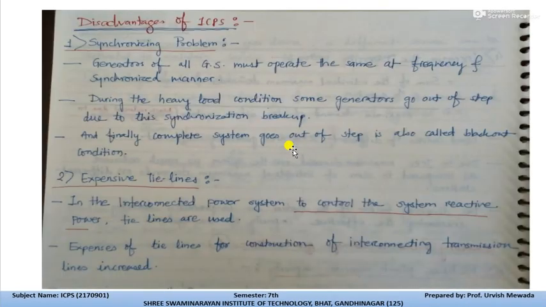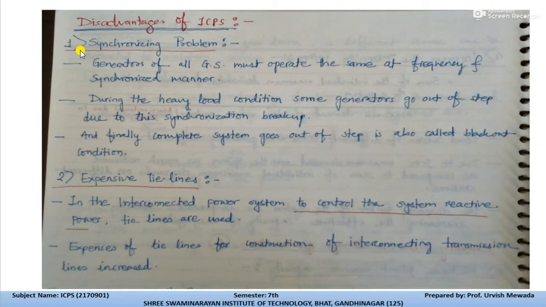Now, as interconnected power system has so many advantages, we can say it also has disadvantages. The first is the synchronizing problem. Now I want to explain to you what we mean by synchronizing. First of all, what does synchronizing mean?